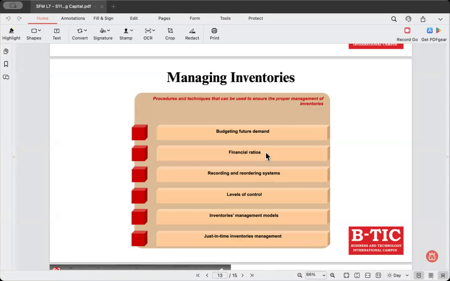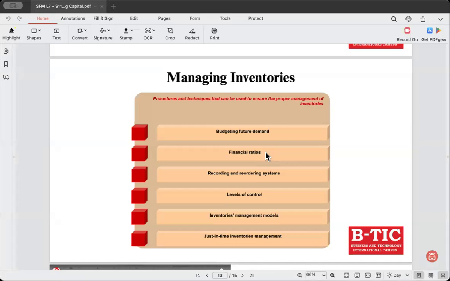If it is taking a long time for the inventories to be sold, then the demand is low. So these financial ratios will help assess inventory efficiency, and you will be able to make informed decisions.